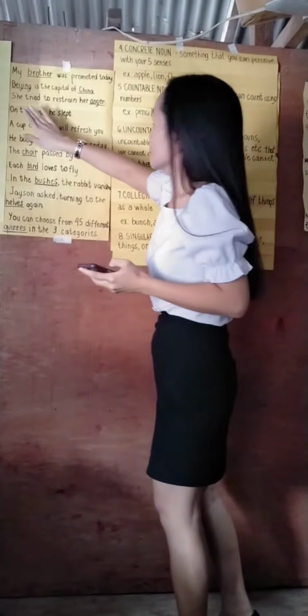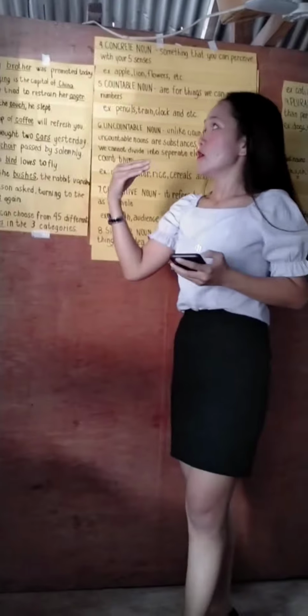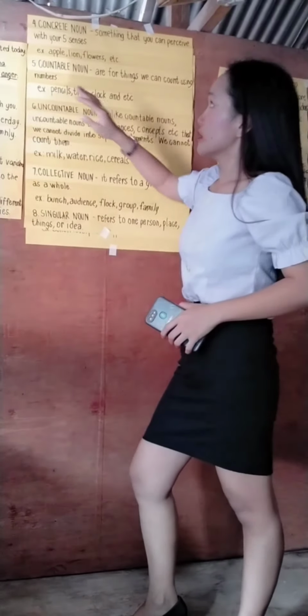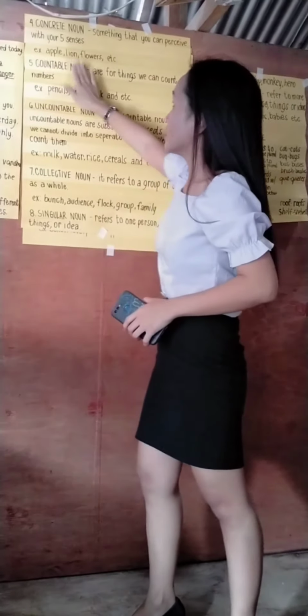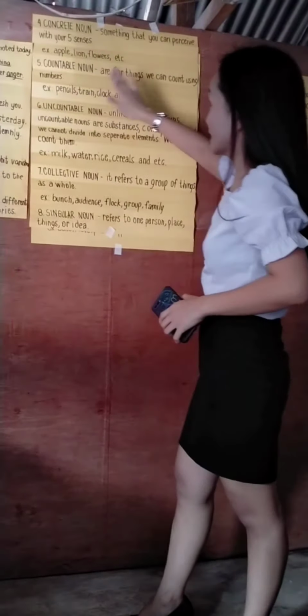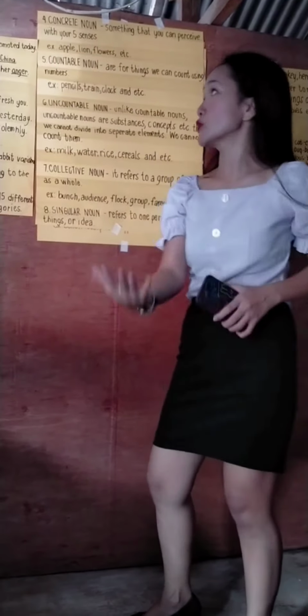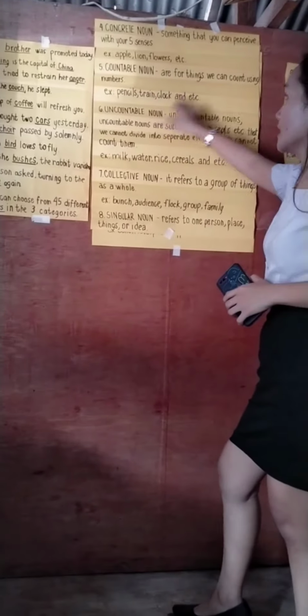So it is the concrete noun here. And okay, did I make myself clear? When you say okay, we have number 5, countable noun. When you say countable noun, class, these are things we can count using numbers, or we are able to count them. Say for an instance, pencils, chain, clock, and etc.